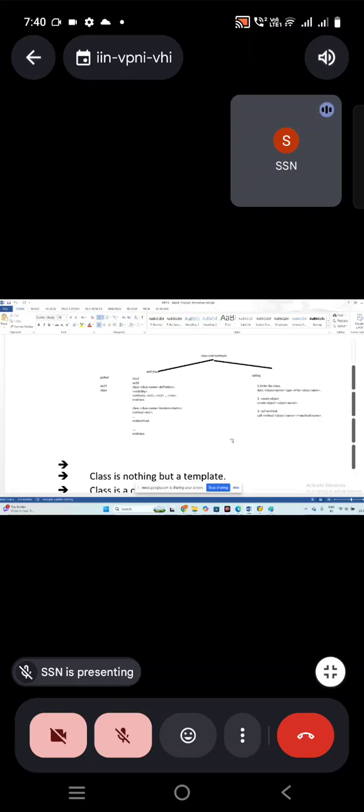How are you going to call? If you want to call the methods, you have three steps to follow. First one is refer the class. Second one is create the object. Third one is call the method. So these are the three steps to call the method.